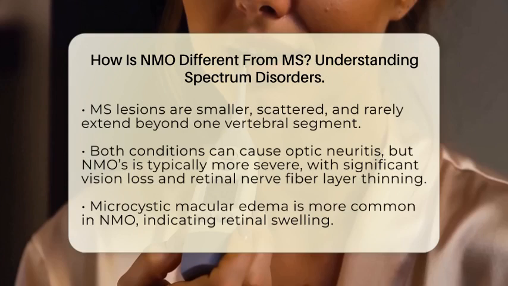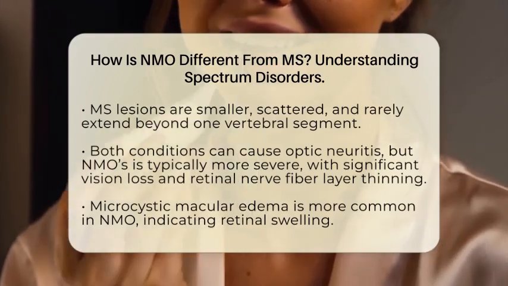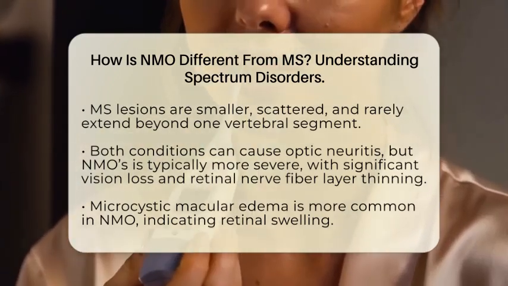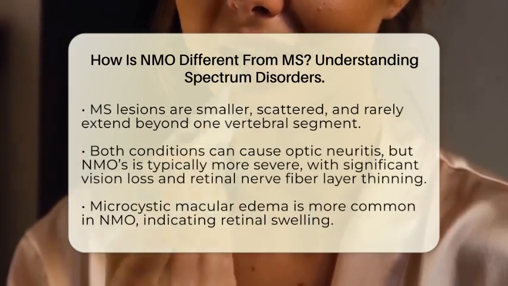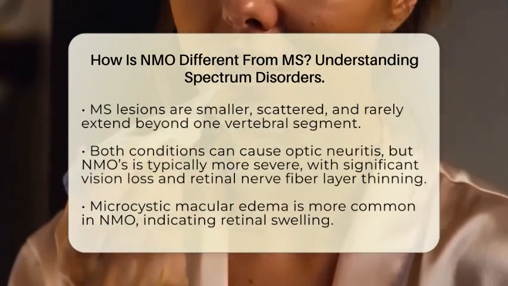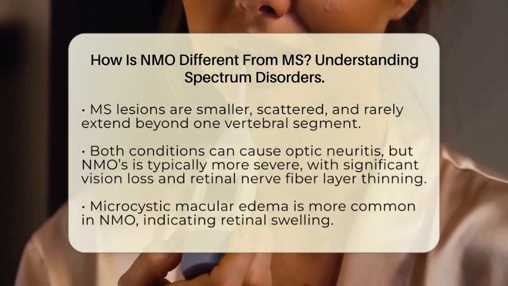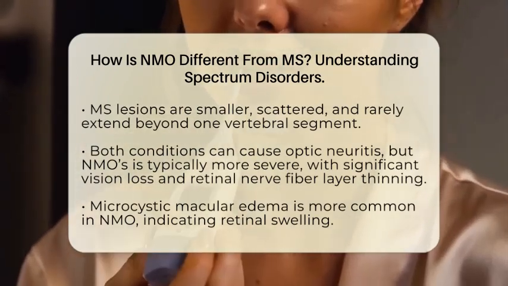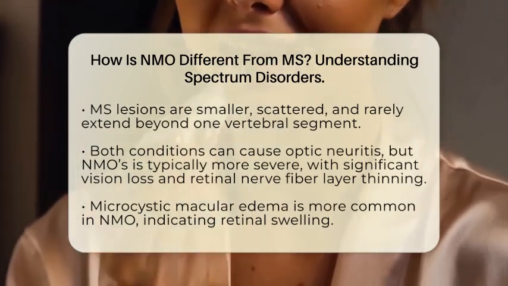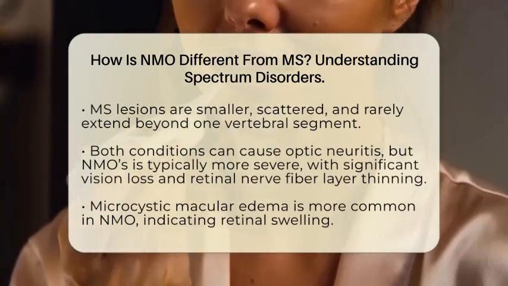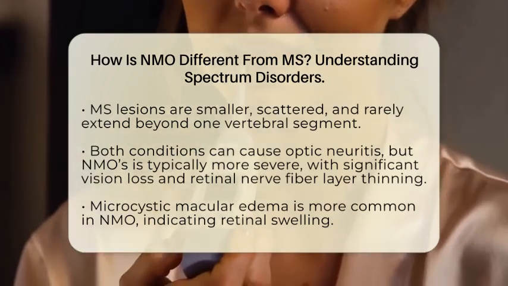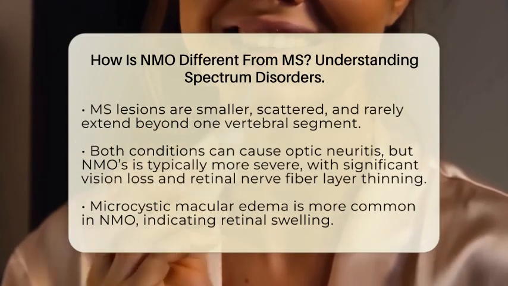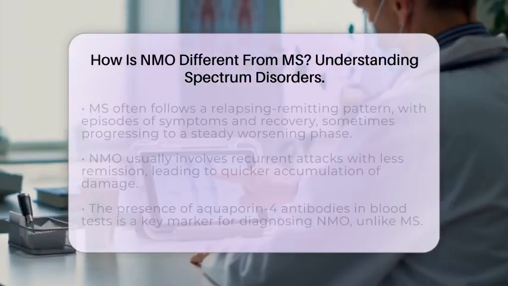Optic neuritis, or inflammation of the optic nerve, is common in both conditions. But in NMO, it tends to be more severe, often causing significant vision loss and retinal nerve fiber layer thinning. Microcystic macular edema, a swelling in the retina, is also more common in NMO. MS-related optic neuritis is usually less intense but can still cause temporary vision problems.